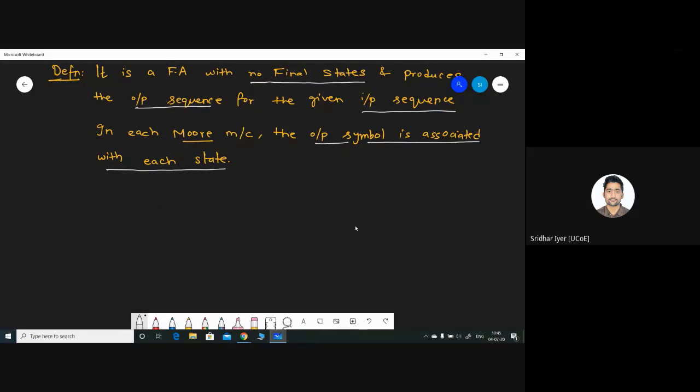Let's consider this table. Now we are talking about a finite automata. So I have written Q versus sigma. Okay, it is nothing but states versus inputs.